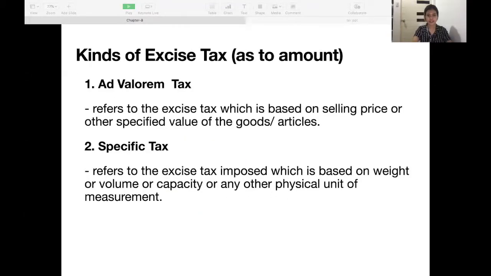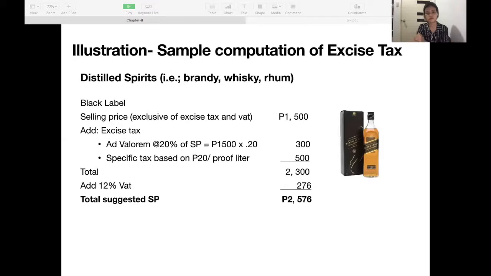Okay, kinds of excise tax, as to amount only, kasi ito yung computation kung paano natin kukunin ang excise tax. First is the ad valorem tax. It refers to the excise tax which is based on selling price, selling price ng, for example, car or land or any other properties, or other specified value of the goods or articles. Second one is specific tax. Ito naman is based on the weight or the volume or capacity or any other physical unit of measurement. So I'll be giving you an example.